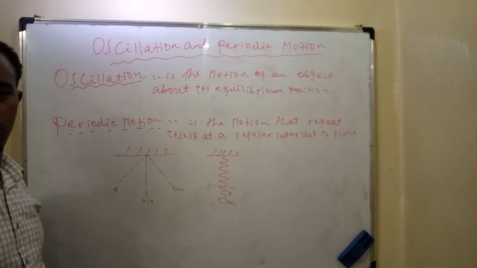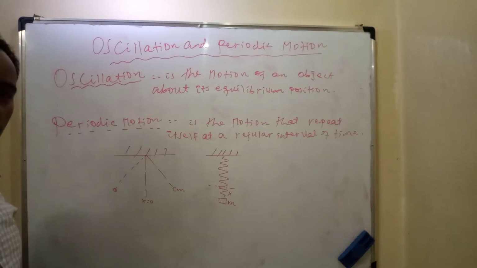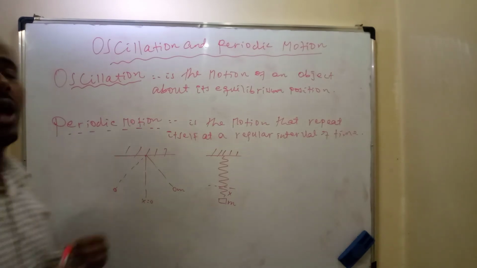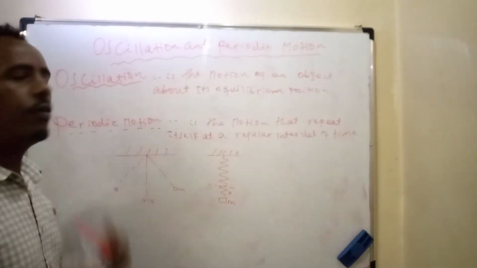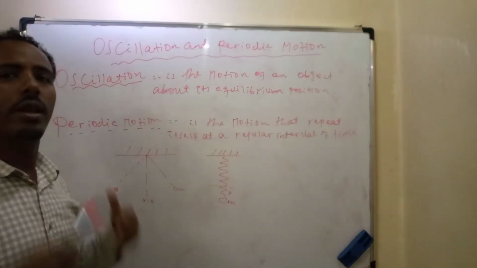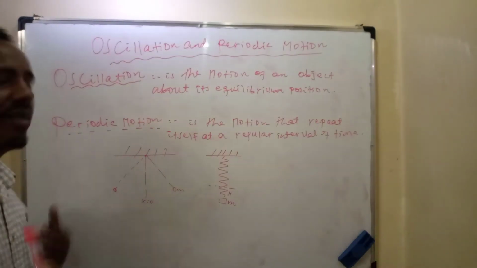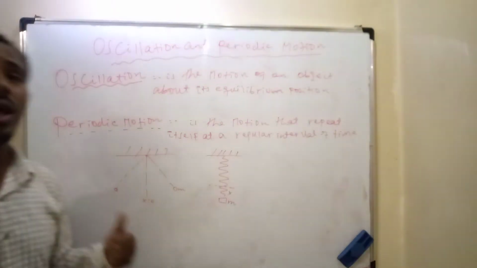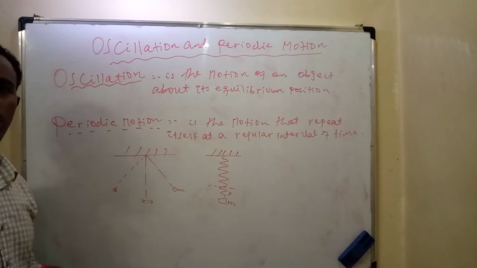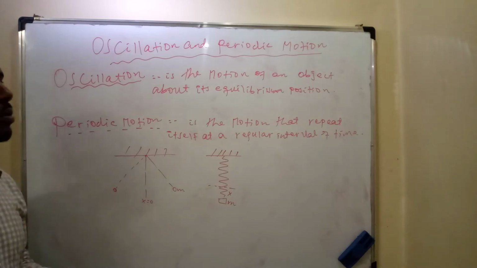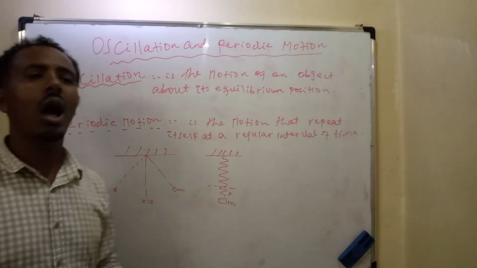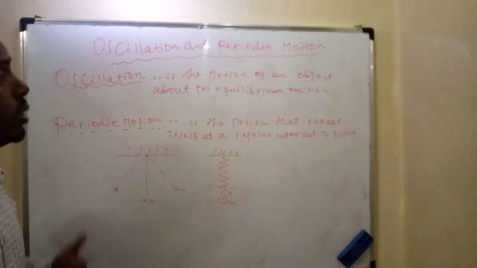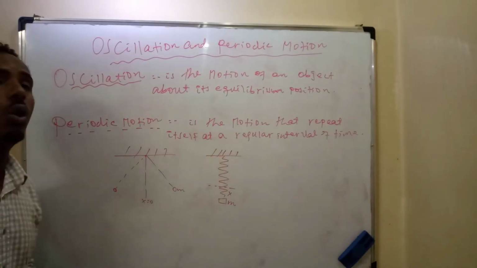Oscillation and periodic motion. Any object in the world can oscillate backward and forward, upward and downward, here and there. Oscillation is the motion of an object about its equilibrium position. The motion of an object about its equilibrium position is said to be oscillation.